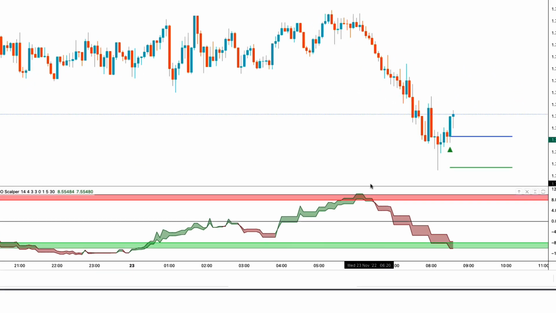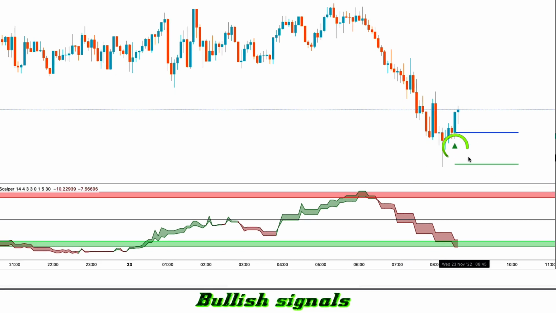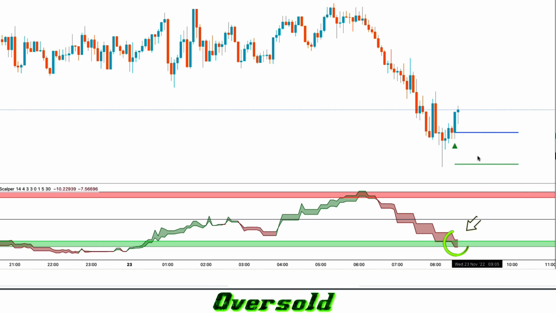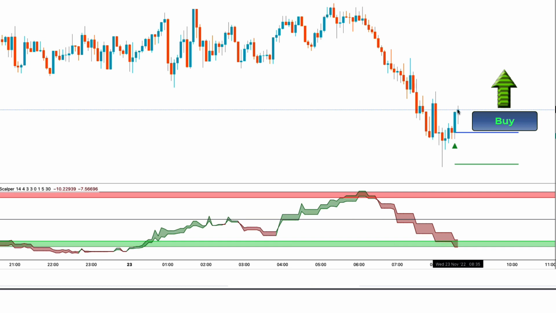We have got the signal. Here the K's reversal indicator has given us confirmed bullish signals. The market has made 2 bullish candles to give confirmation. The TMO scalper indicator of TMO3 main line is oversold. So all our conditions are being fulfilled, so we are placing an order to buy.